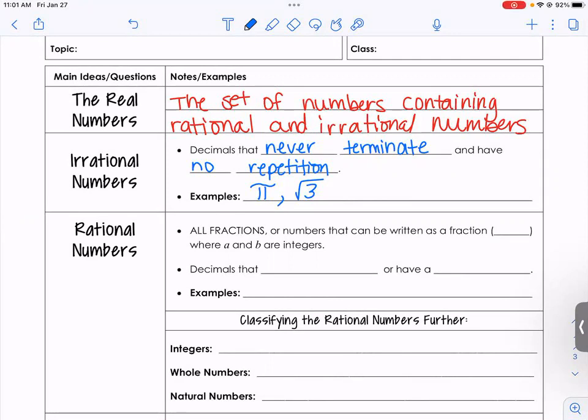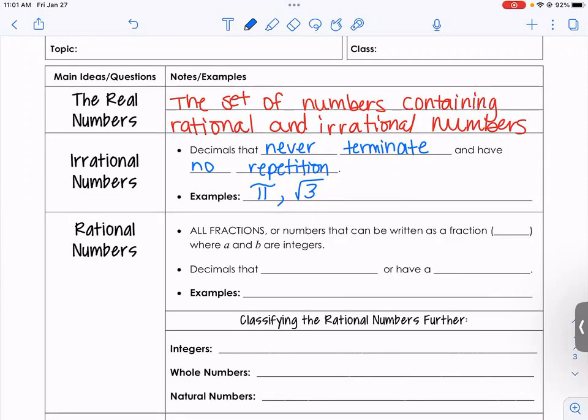Okay, Ryan, can you give me an example of another irrational number? The square root of 2. Okay.